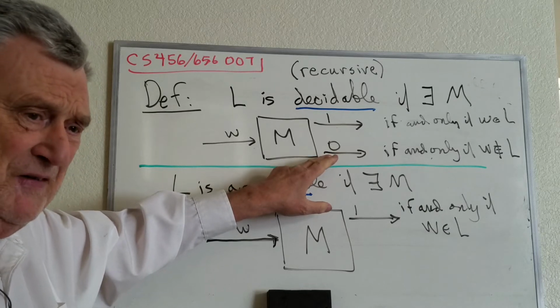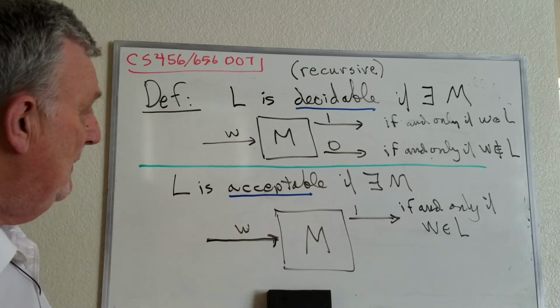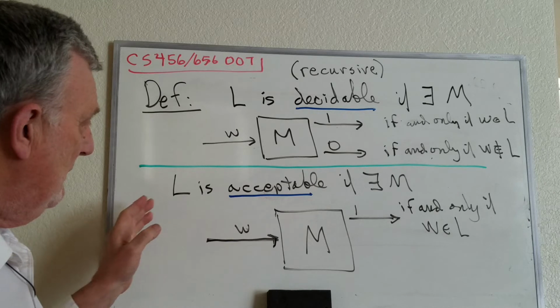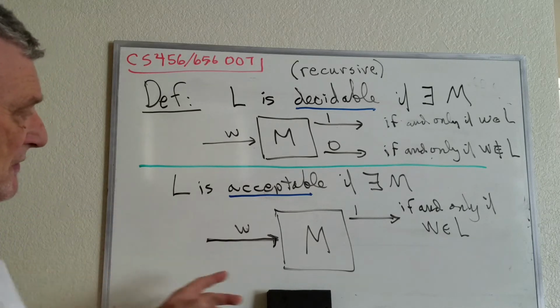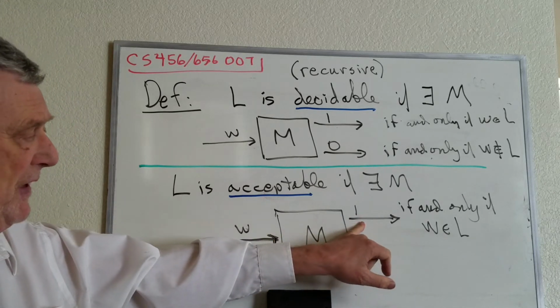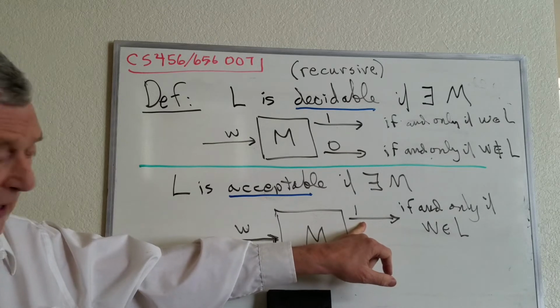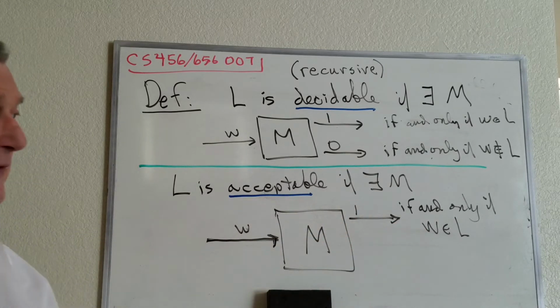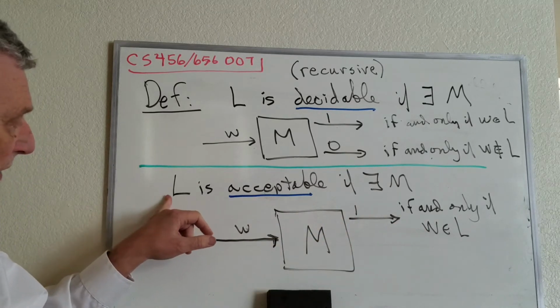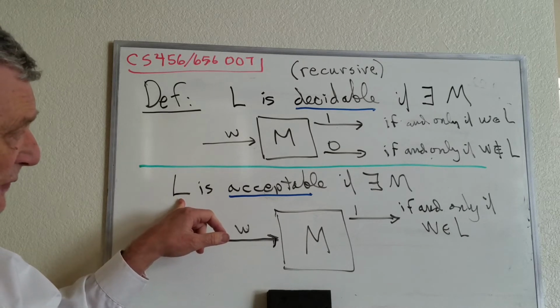So it makes a decision and lets you know. On the other hand, a weaker condition is that it will only tell you yes if the answer is yes, and won't tell you anything if the answer is no. So in that case, we say that L is acceptable.